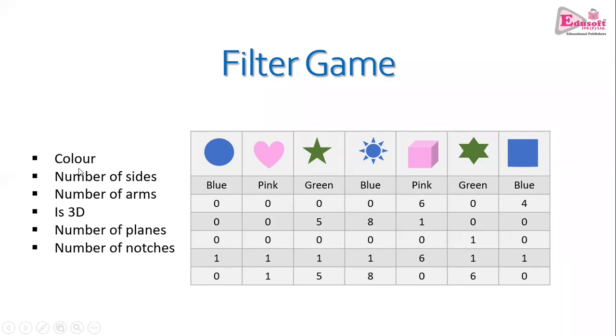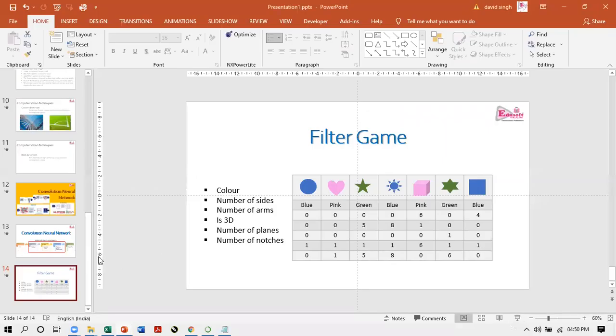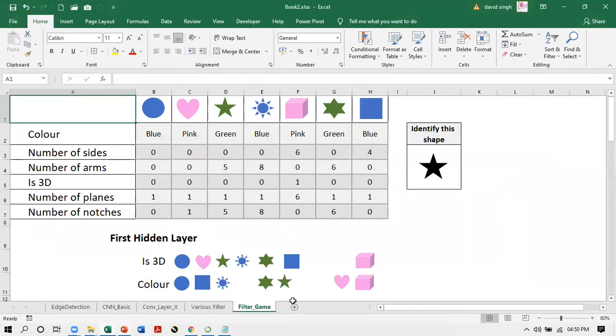If you talk about color: blue, pink, green, whatever. Number of sides: circle has no sides, heart has no sides. Number of arms: a 5-star has 5 arms, heart and circle do not have arms. Similarly, other features are there. Now these features will be extracted by the students with the help of filters. So how do we do that? I go back to the sheet here.